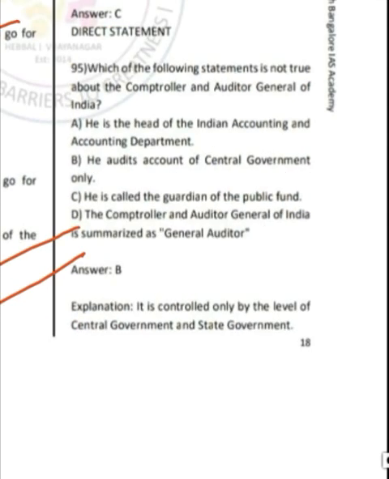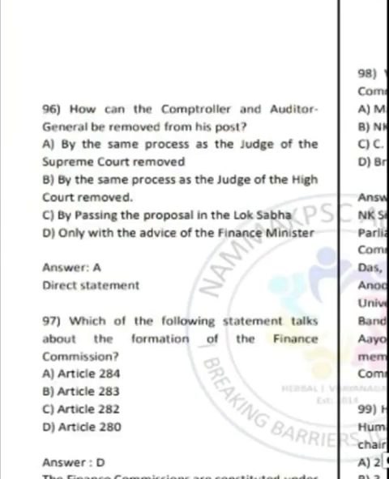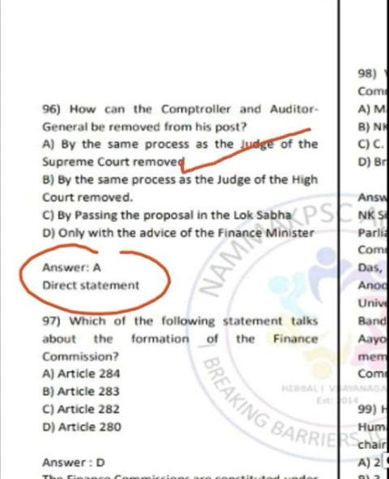Question number 95. Which of the following statements is not true about the Comptroller and Auditor General of India? Correct answer is option B. He audits account of central government only. The right statement is Comptroller and Auditor General is empowered to audit the funds of both central government and state government. Question number 96. How can the Comptroller and Auditor General be removed from his post? Correct answer is option A. He can be removed by the same process as the Judge of Supreme Court.